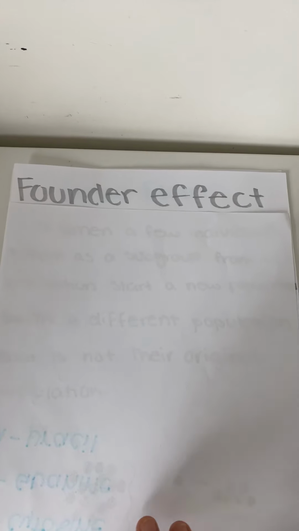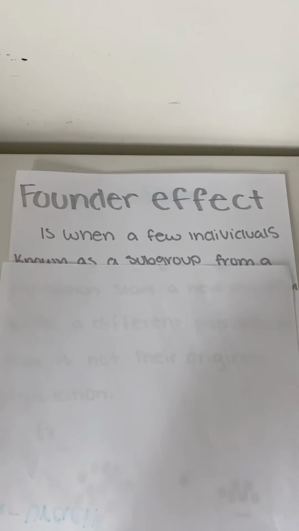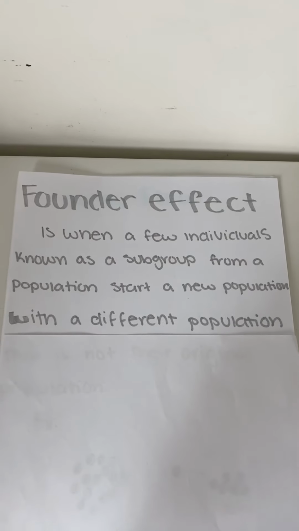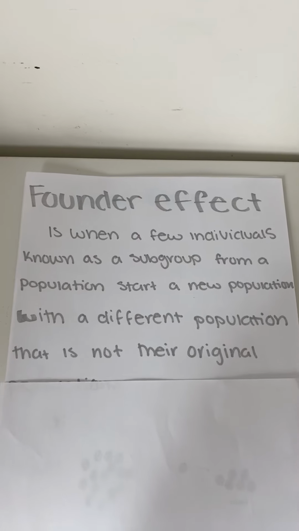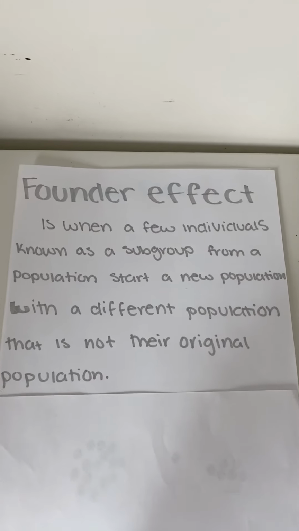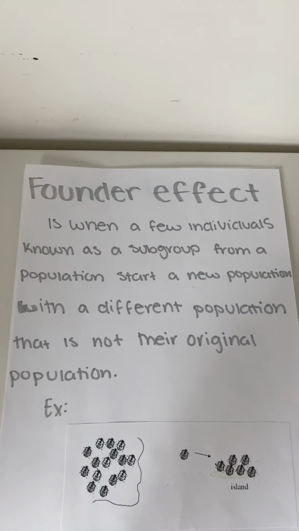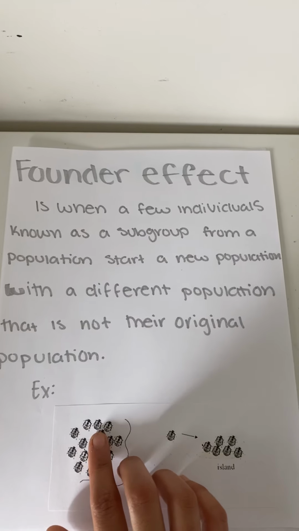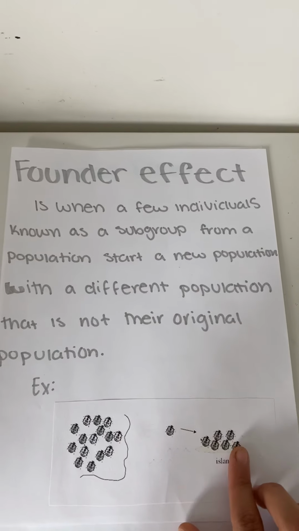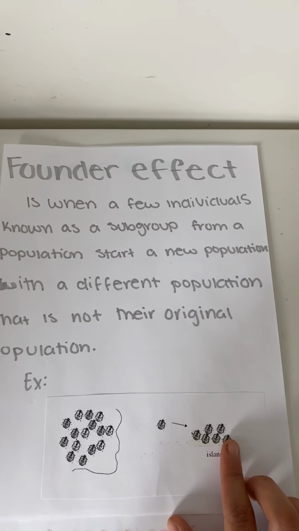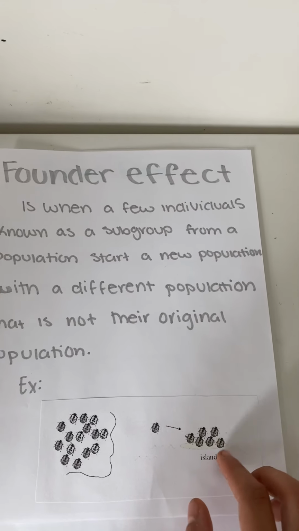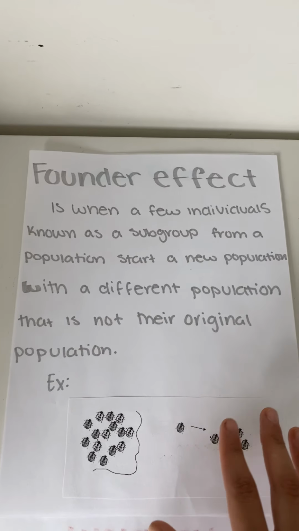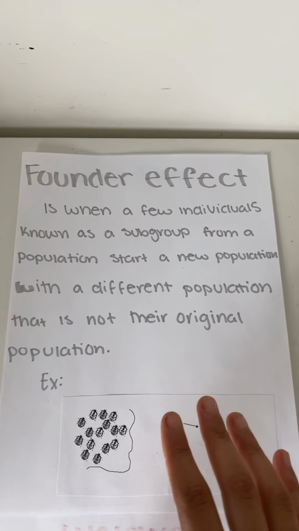The founder effect is when a few individuals, known as a subgroup, from a population start a new population that is different from the original population. This may seem a little confusing, and here's an image to help clarify it. So here is a group of beetles. One will migrate to this island due to external factors like a storm, and in this new location it will start a new population. It is not voluntary. In this case, it would be all involuntary due to the external factors.